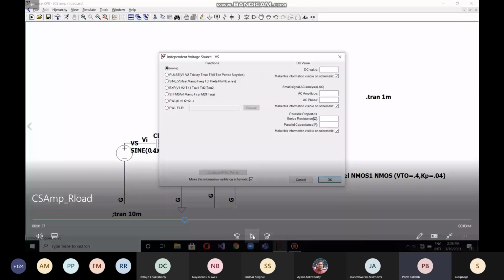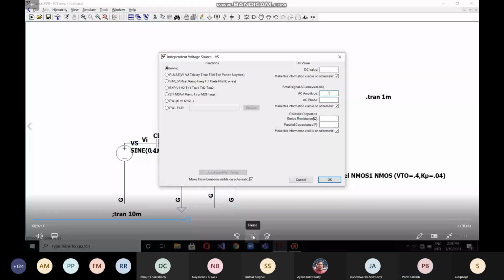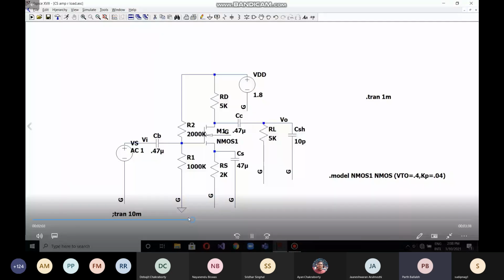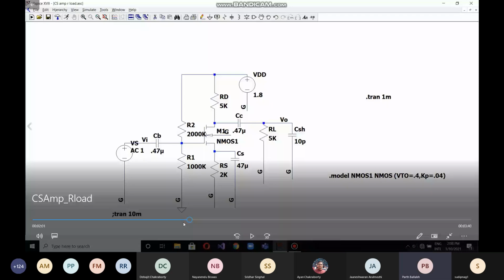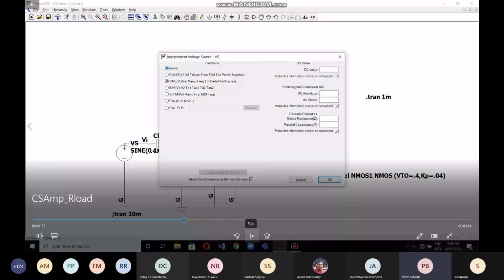Now I think this is changing for the AC analysis, changing the source. We will put AC amplitude as 1 here. And then here we have to edit the simulation command also from transient to AC analysis.